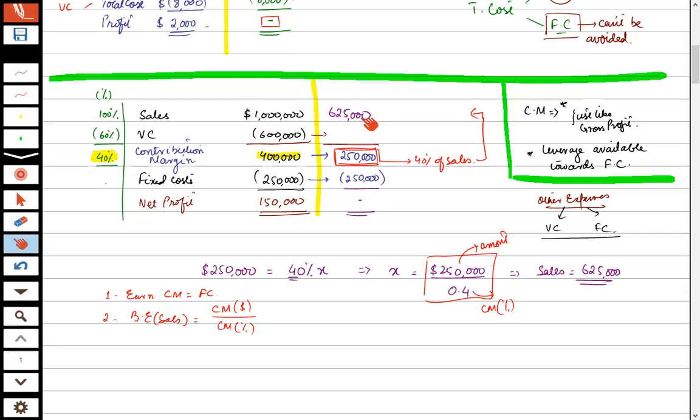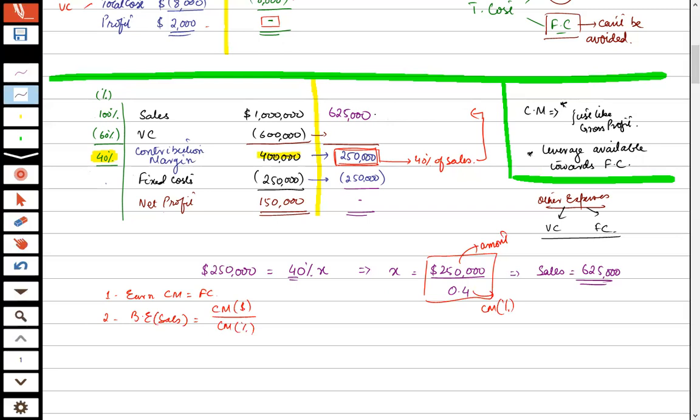Now calculate 40% of 625,000. 625,000 into 0.4. Is it making 250,000? Yes. And if we want to calculate the variable cost, there are again two methods.